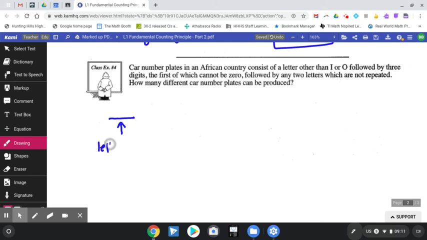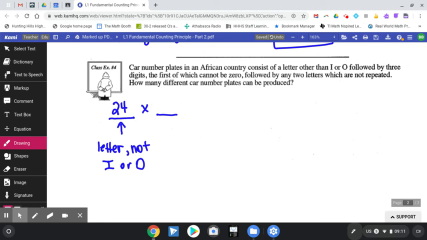So it's a letter, not I or O. So what we would have in this first spot, since the alphabet has 26 letters in it, what is okay to put in this spot would be 24 different letters that are possible. Now that letter is followed by 3 digits.